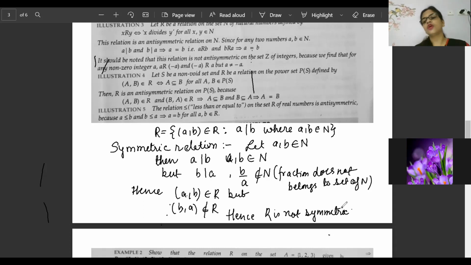No, but here B by A is not equal to A by B. Here that is a case of anti-symmetric, Maheshwal, on N.